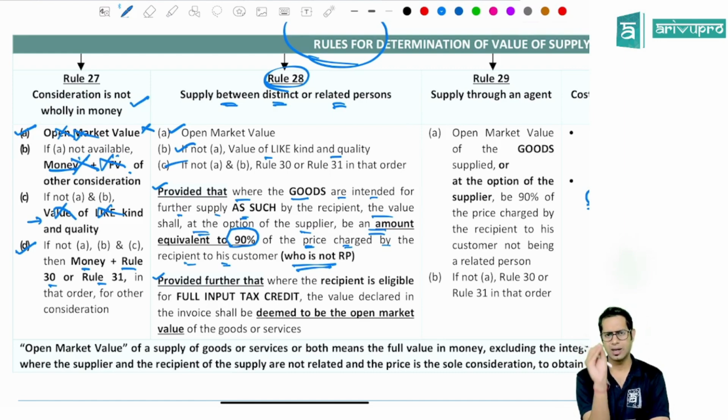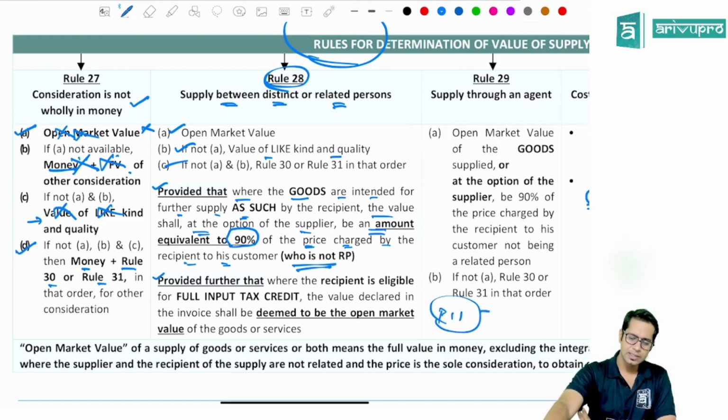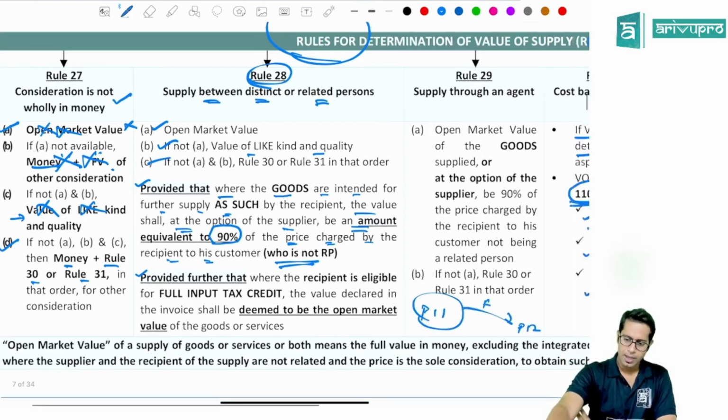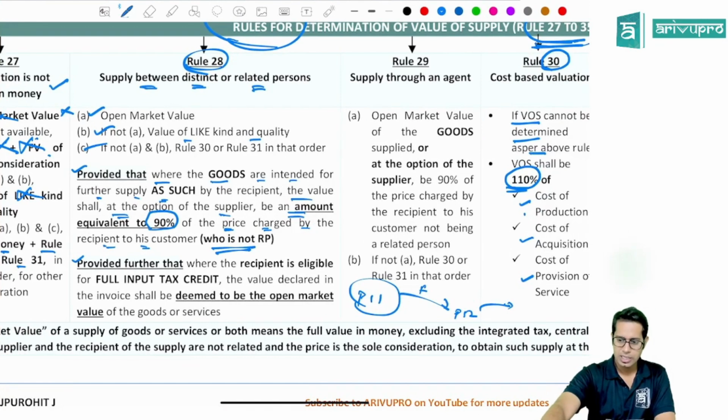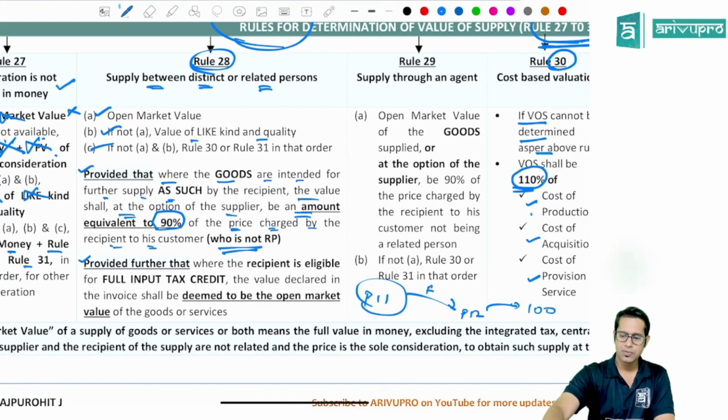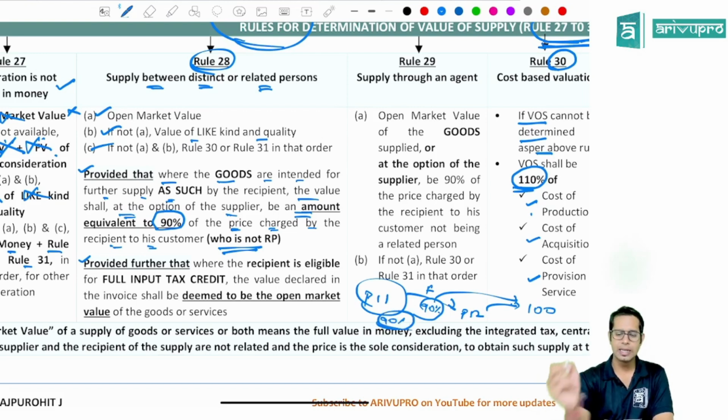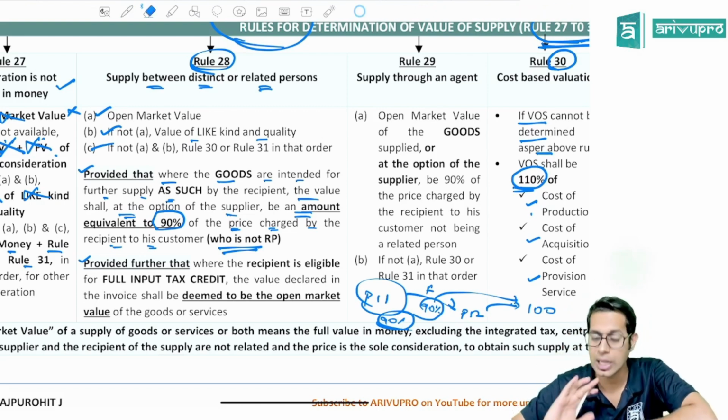I have supplied some sarees to my branch free of cost. So Priya Sarees 1 has supplied sarees to Priya Sarees 2 free of cost. Now Priya Sarees 2 is supplying these sarees to its customer for, say, 100 rupees. In this case, for me, the value of supply will be 90% of whatever is charged by my branch office from their customer. So the value of supply will be 90 rupees. So, provided that where the goods are intended to be further supplied as such by the recipient, the value of supply at the option of the supplier shall be an amount equal to 90% of the amount charged by the recipient from his customer who is not a related person.